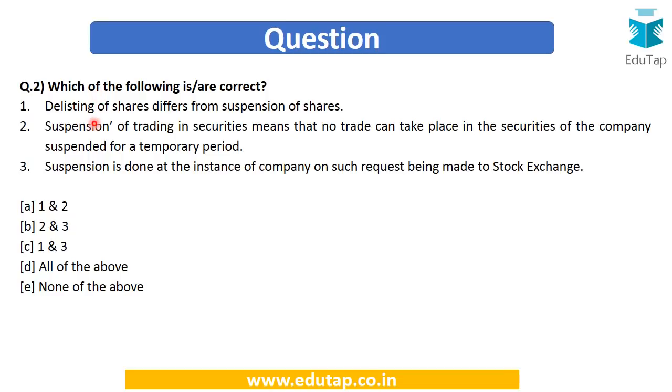Next question: which of the following is correct? Delisting of shares differs from suspension of shares. Suspension of trading in securities means that no trade can take place in the securities of the company suspended for a temporary period. Suspension is done at the instance of the company on such a request being made to the stock exchange. Options are 1 and 2, 2 and 3, 1 and 3, all of the above or none of the above.